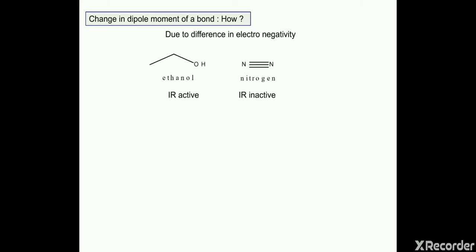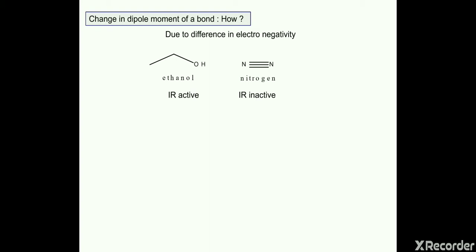Now we need to understand how the dipole moment of a bond changes. It is basically due to a difference in electronegativity. For example, there are two examples, ethanol and nitrogen. In ethanol there is a hydroxy group, and in nitrogen there are only two nitrogens joined by a triple bond.